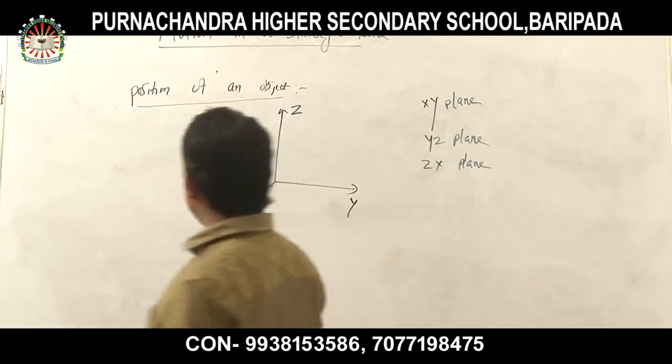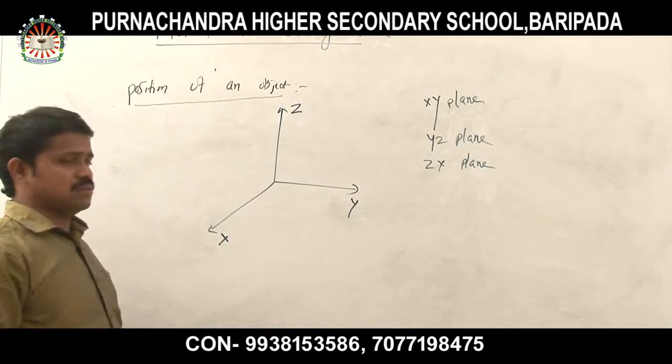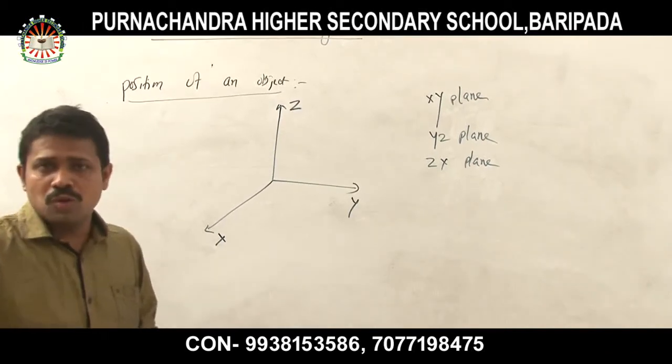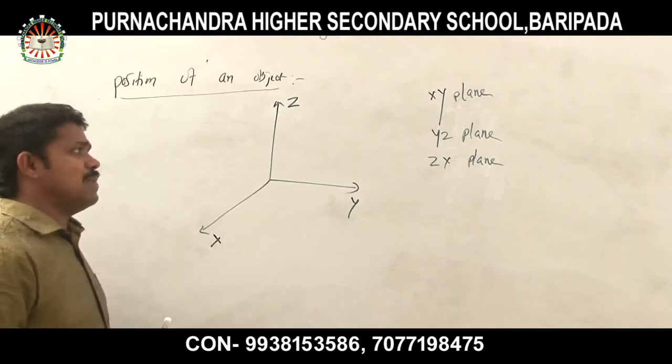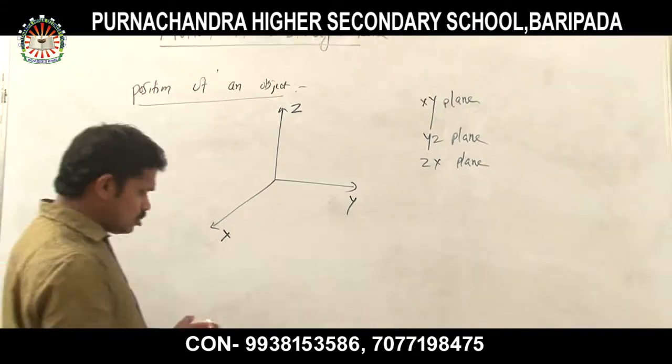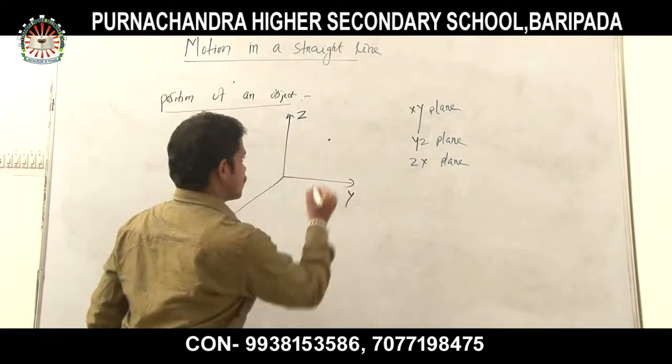Understood? So there are 3 planes. With these 3 planes, the rectangular coordinate system is constituted: the XY plane, YZ plane and ZX plane. Very simple. So now suppose an object is present in the YZ plane. Here, the point P.